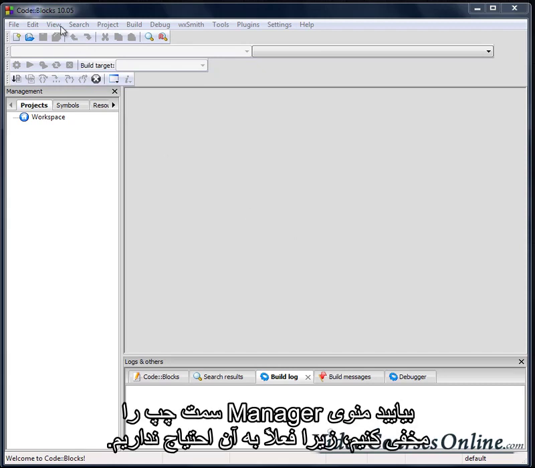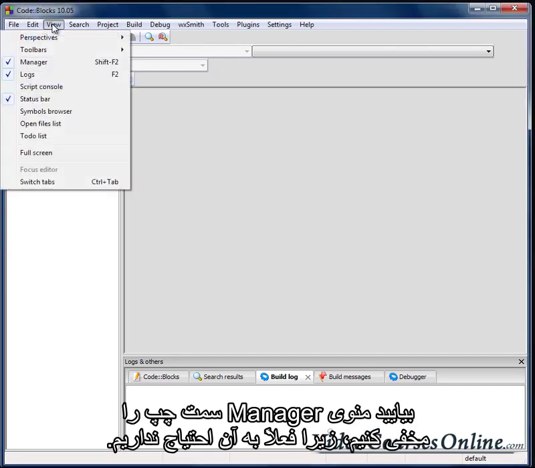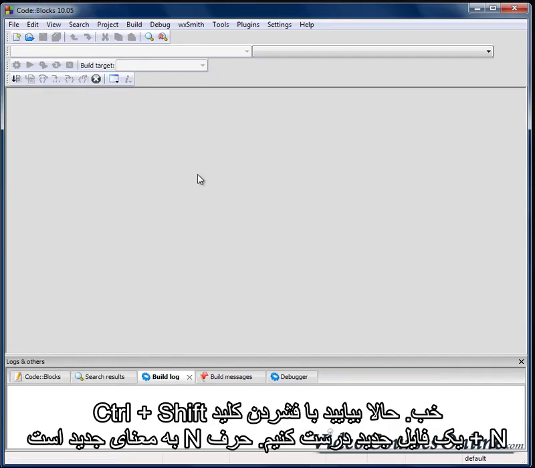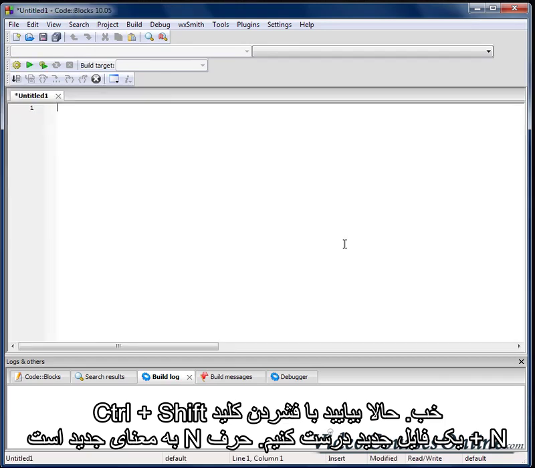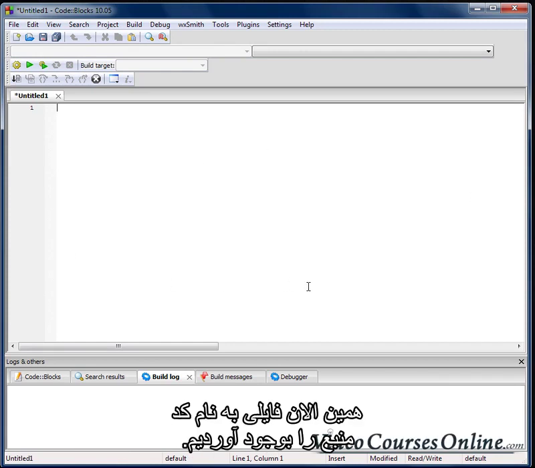Let's hide our manager on the left side because we don't need it right now. I will click view and manager. Okay. Now let's create a new file. Ctrl+Shift+N, N stands here for new. We have just created a file which is called the source code.